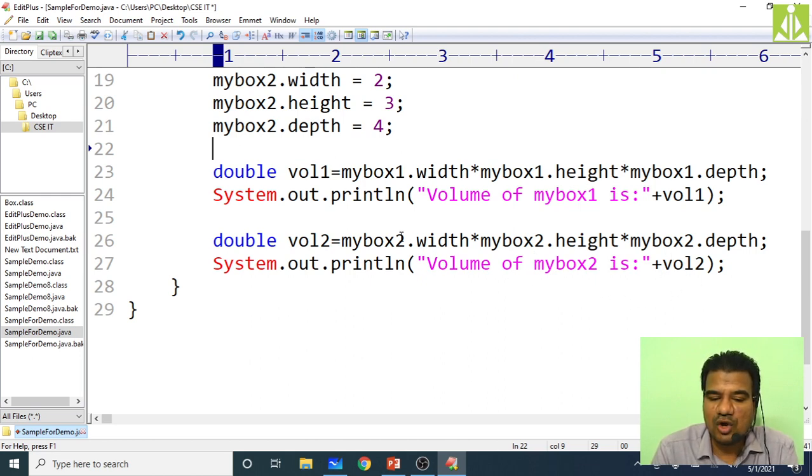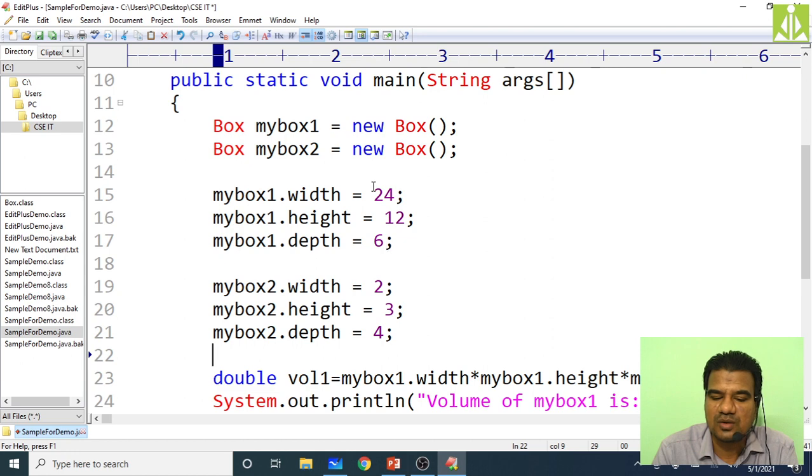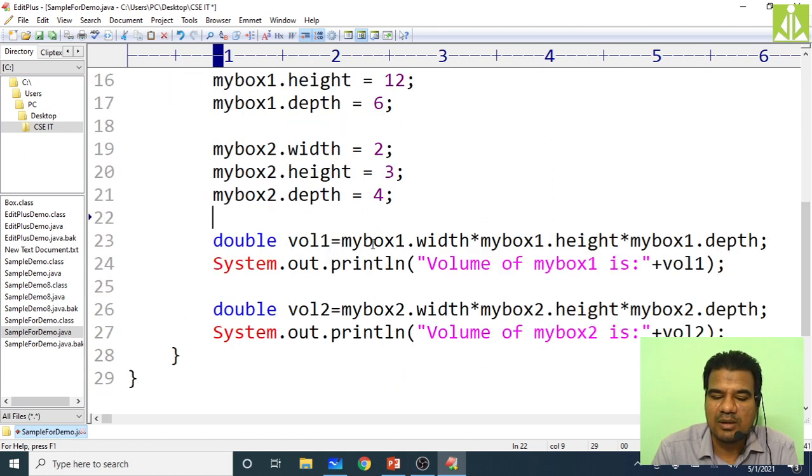So what will be the volume of my box 2? For my box 1 we got 1728, because we had taken some large values 24, 12 and 6. But now we have taken smaller values over here. Width is 2, height is 3 and depth is 4 units, like that we have taken. So when you calculate the volume of these 3, what will it be? 2 multiplied with 3 multiplied with 4, that is 2 times 3 is 6, multiplied with 4, 24. You need to get 24 over here.